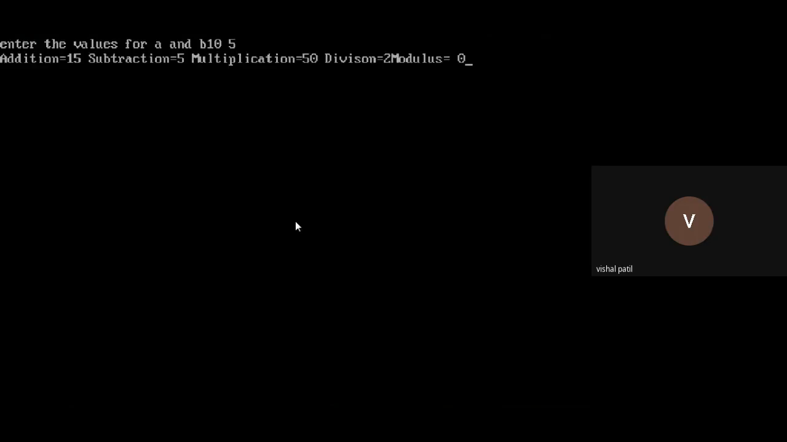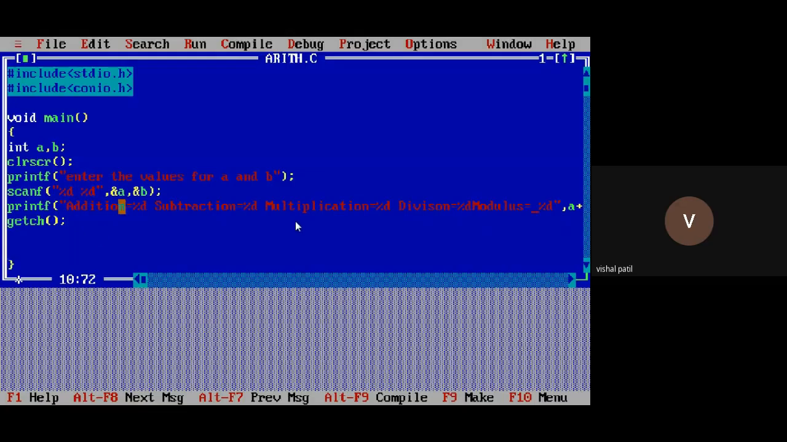Value for A is 10, value for B is 5. Now just see the output. Addition is 15, subtraction is 5, multiplication is 50, division is 2, and modulus. Division returns what? Quotient. Modulus returns what? Remainder. So I have just formatted the output here. Right? So printf can be used to format your output.